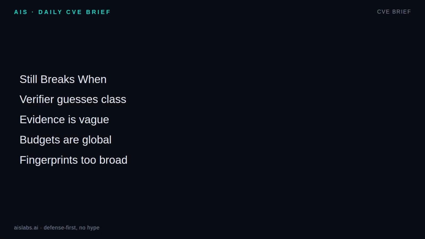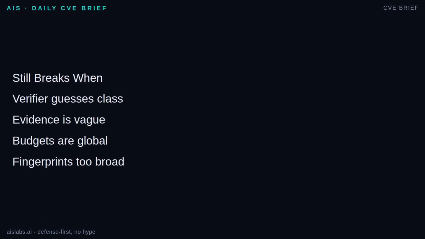This pattern is not magic. The main failure is a sloppy verifier that guesses a class without evidence. If it says planning failure but cannot point to the contradiction, you will replan for no reason. Another failure is vague repair packets. "Fix the document" is not a repair packet. "Replace this unsupported claim" is. Budgets also need to be separate and visible. If product pressure turns every limit into unlimited, the routing table becomes decoration. Fingerprints can be too broad as well. If every database error shares one fingerprint, you escalate harmless flakiness. If fingerprints are too narrow, you miss repeats. Tune them from real traces, not theory.